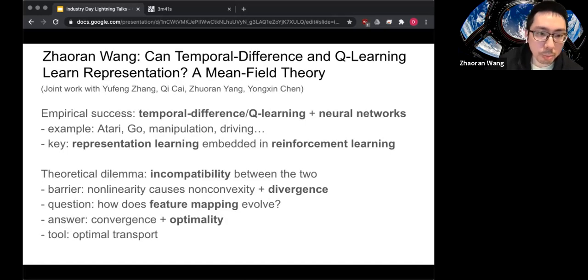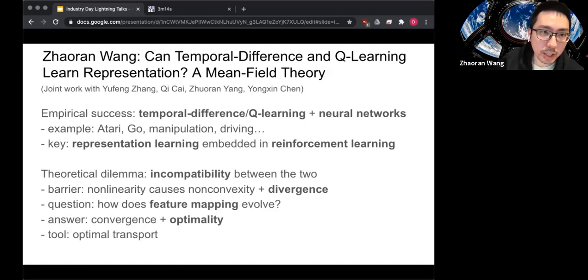We have seen a lot of empirical success of reinforcement learning, especially deep reinforcement learning in practice. The key is the temporal-difference algorithm, which does policy evaluation, and the Q-learning algorithm, which does essentially policy optimization. They turn out to be very powerful when combined with neural networks. We have seen a lot of examples like Atari, Go, robotics and autonomous driving.